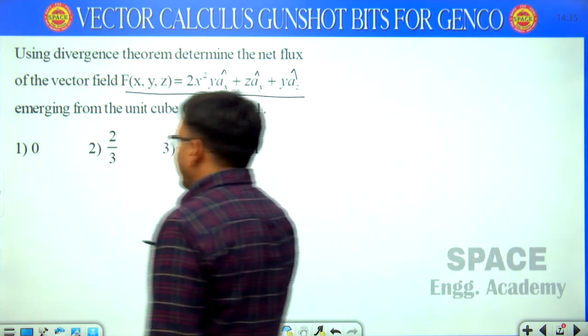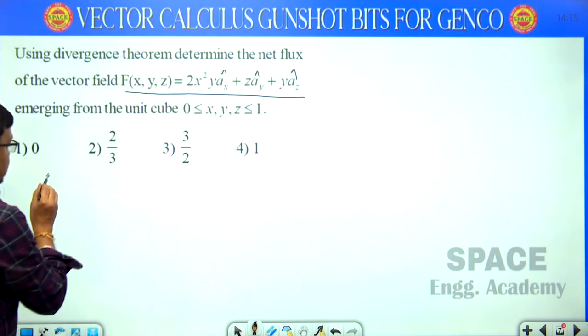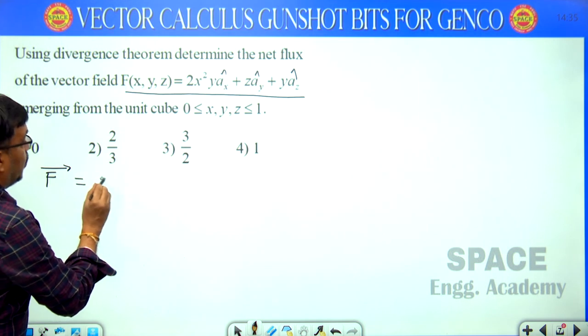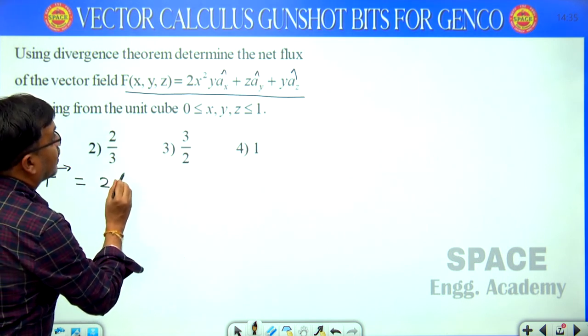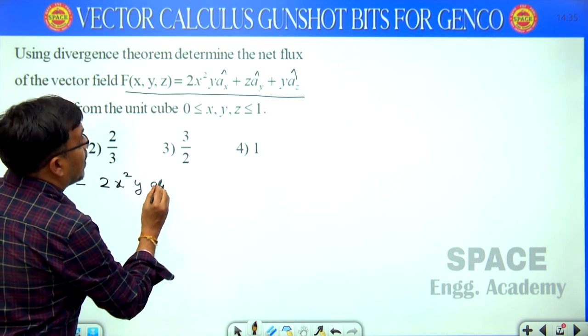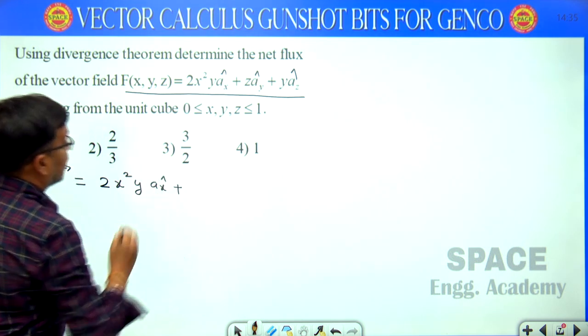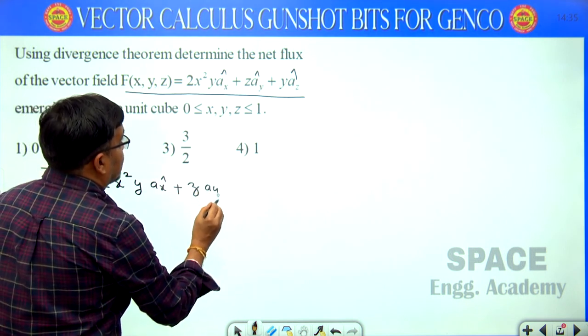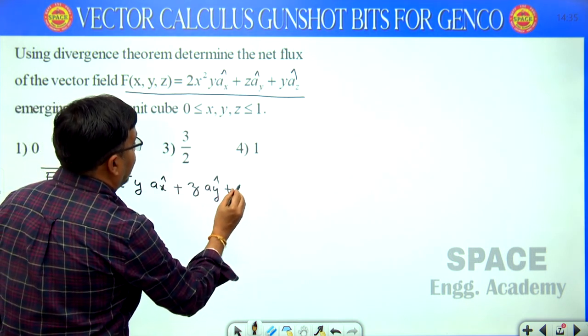So I am writing here vector f equals to 2x square y ax cap plus z ay cap plus y az cap.